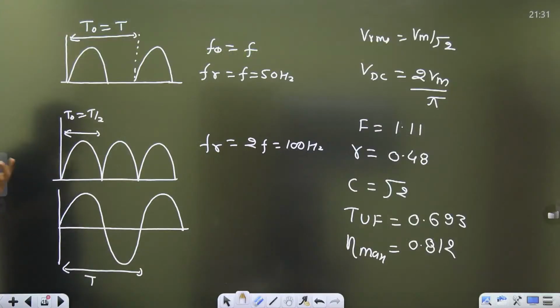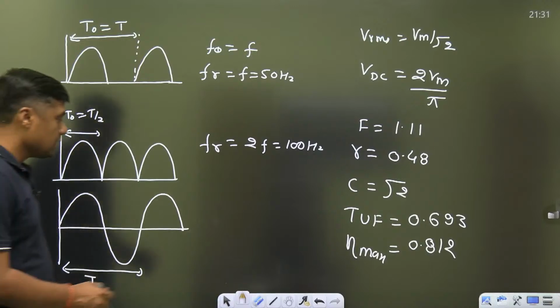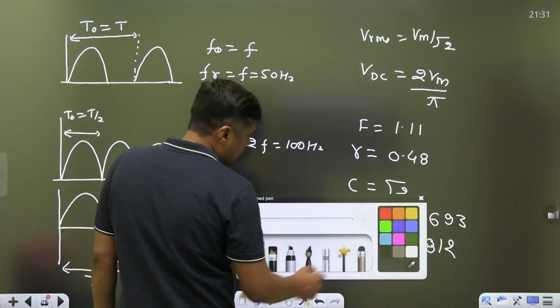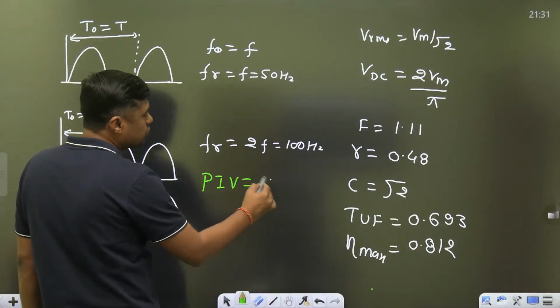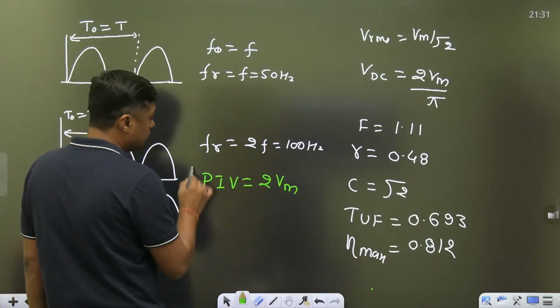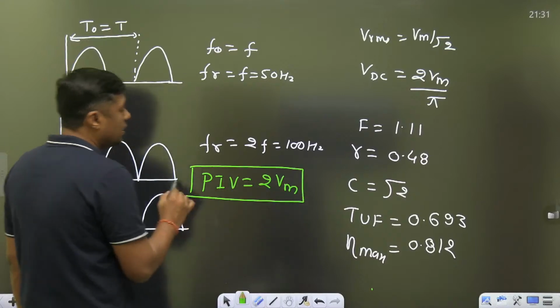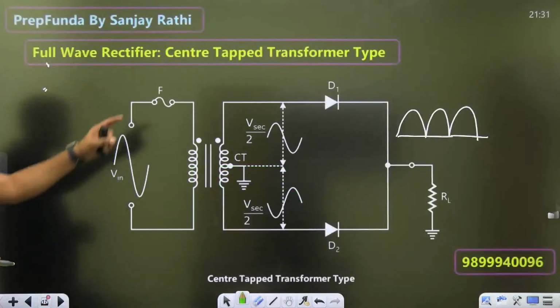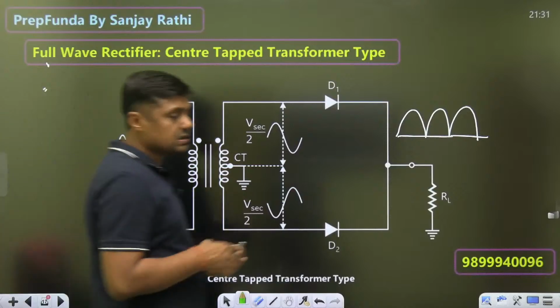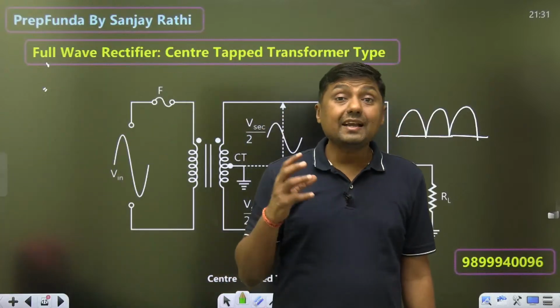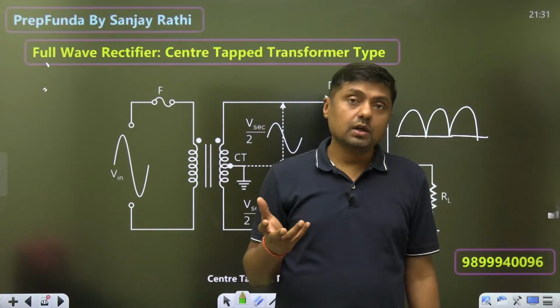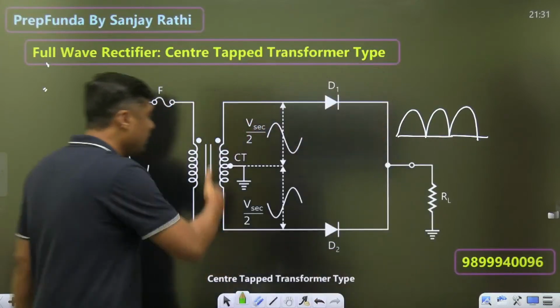Now, what is the PIV? That is the drawback. PIV, peak inverse voltage, is 2 Vm, a high value. That is the drawback of this center tap transformer. Second drawback is the center tapped transformer itself. Means it is a very bulky, heavy and costly device.